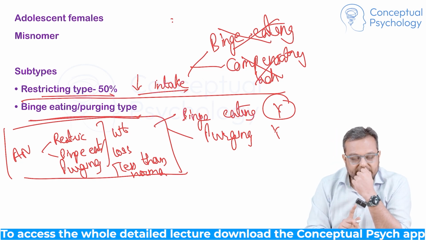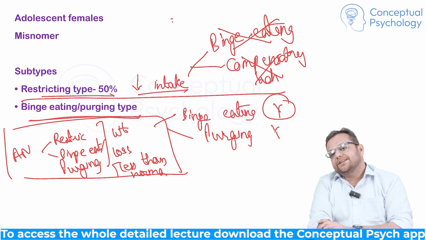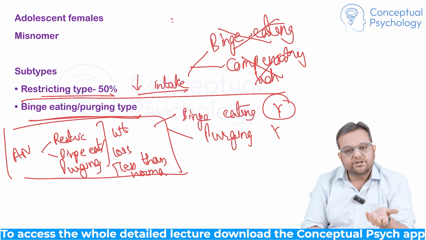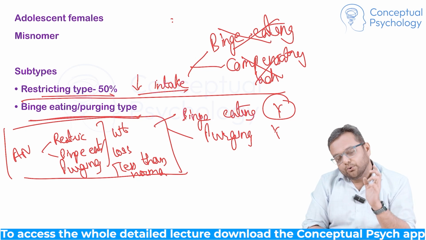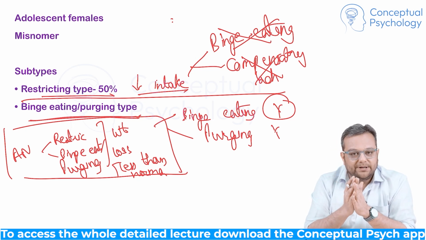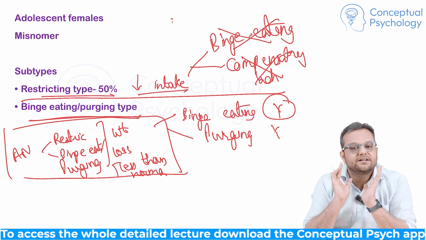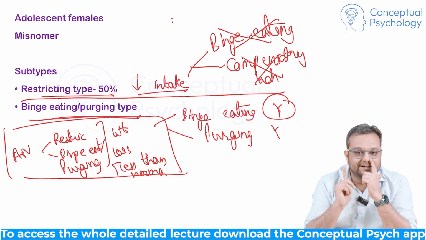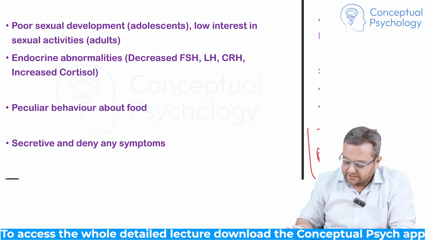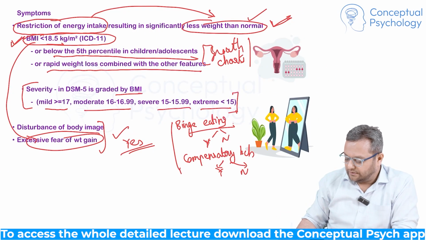If you talk about anorexia nervosa restrictive type, only the intake is reduced, so there is no binge eating or purging. If you talk about the binge eating purging type of anorexia nervosa, both are present. But when we are talking about anorexia nervosa, whatever type it is, the weight criteria is the most important criteria. The weight is less than normal, BMI is less than 18.5 kg per meter square, and in children, the BMI is less than 5th percentile, right? So now you can see why I have written both yes and no in anorexia nervosa.